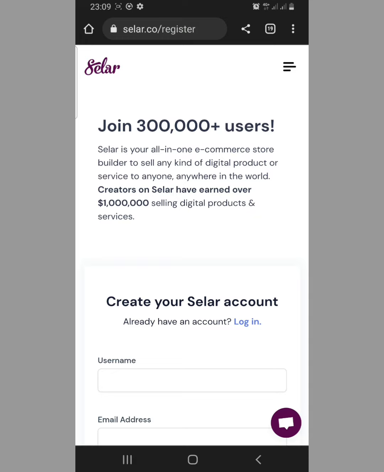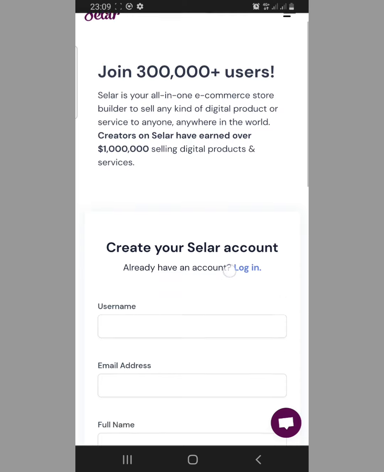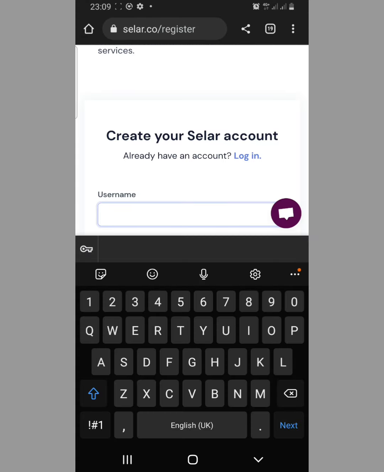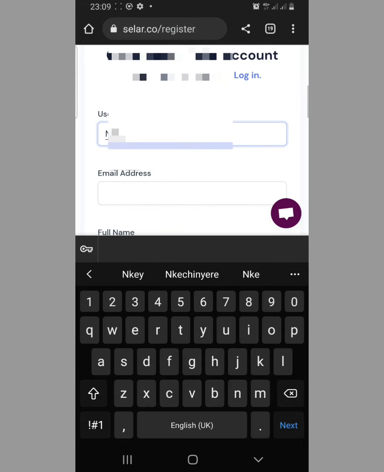Actually, this particular update has been paying people, sincerely speaking. People have actually been benefiting from it. You can see that over 300,000 plus users are actually using this particular platform. Then here you can create your seller account. So you enter your username here. You enter any username that you like.